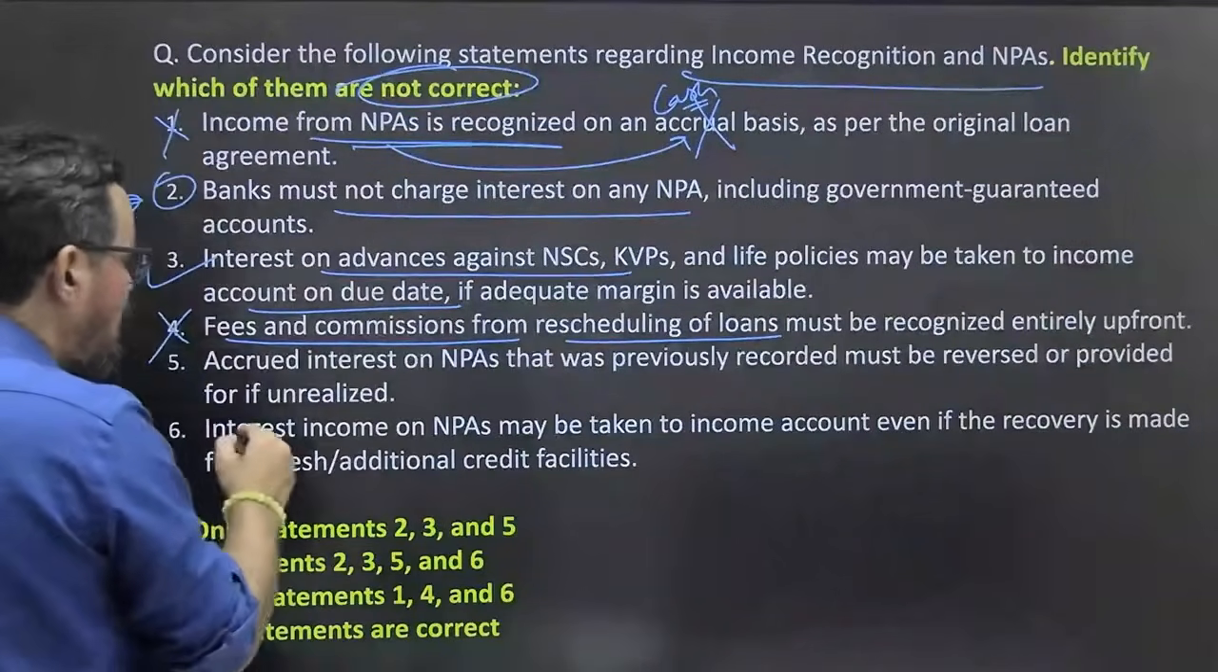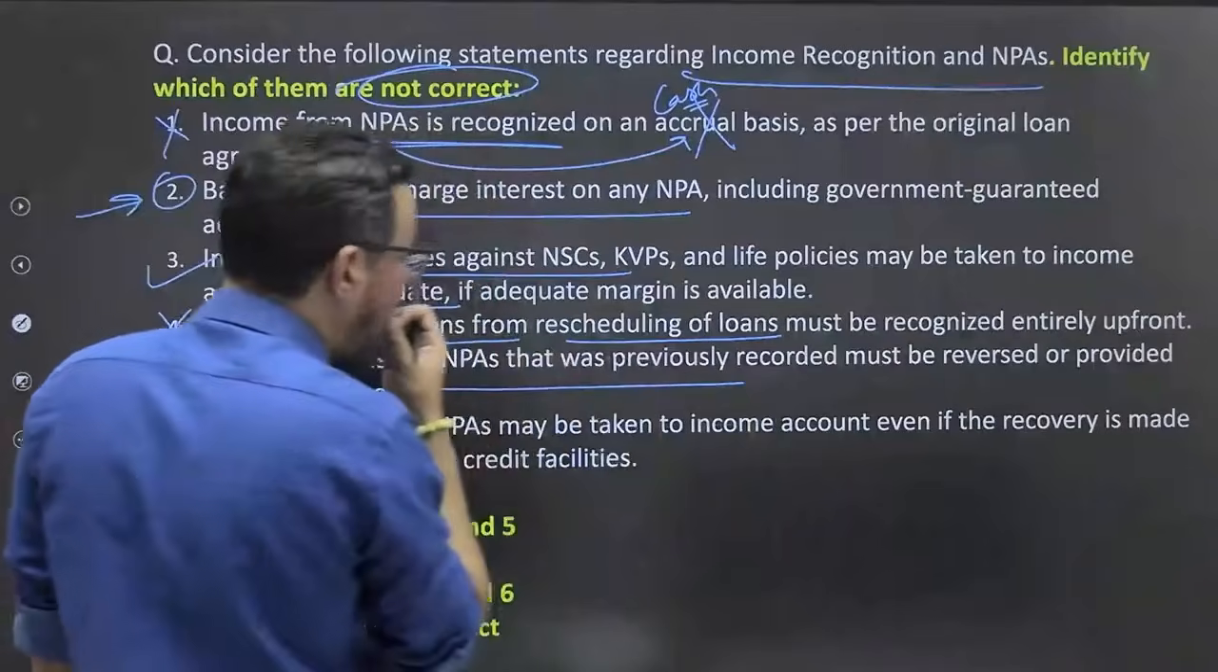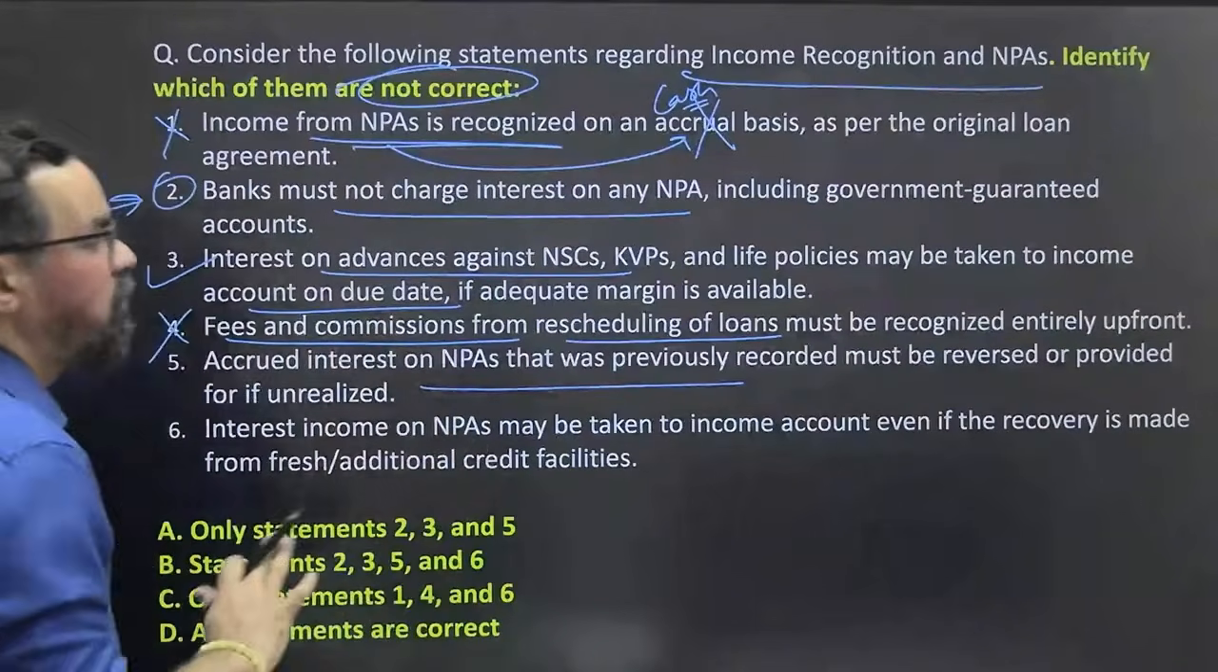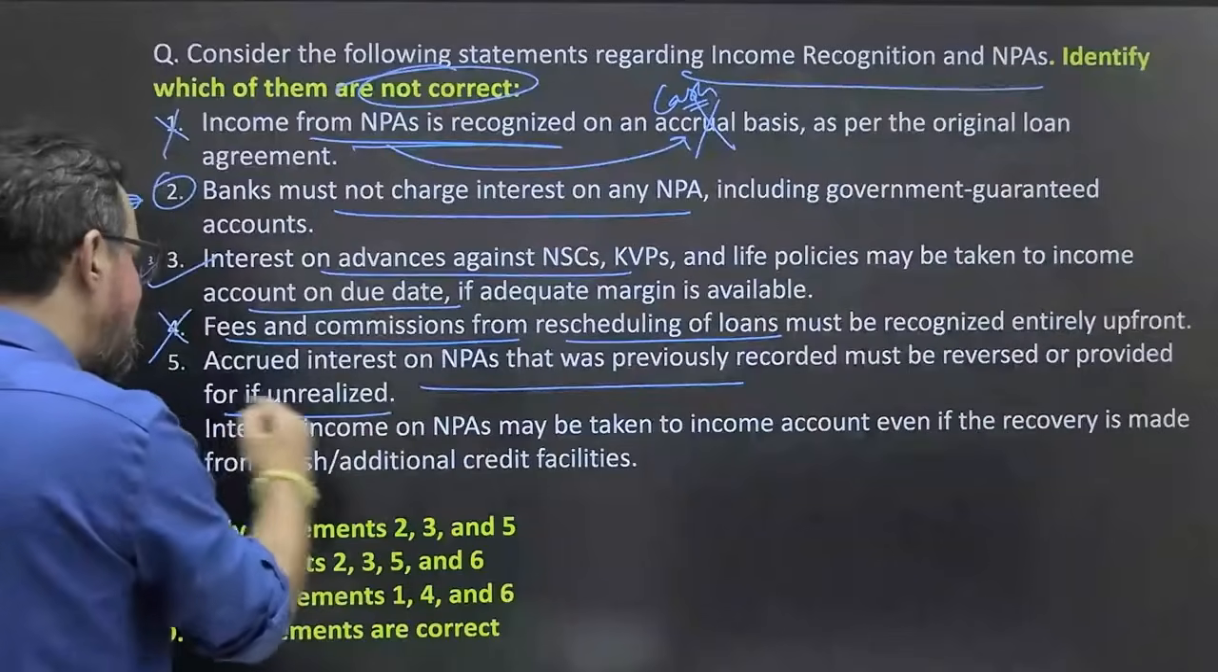Accrued interest on NPA that was previously recorded must be reversed or provided for as unrealized. 100% true.